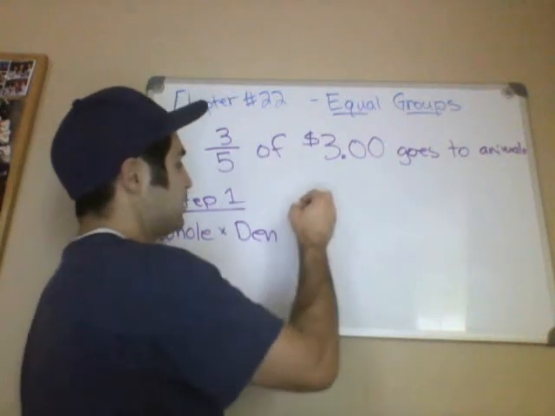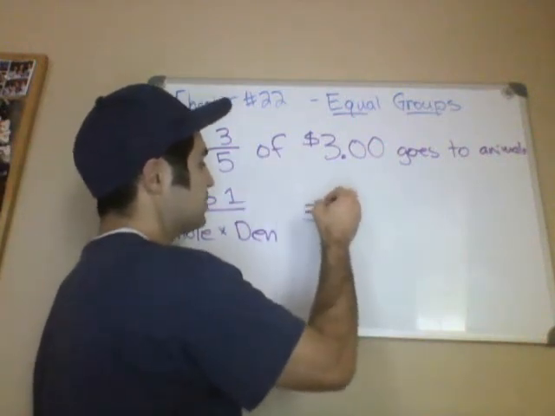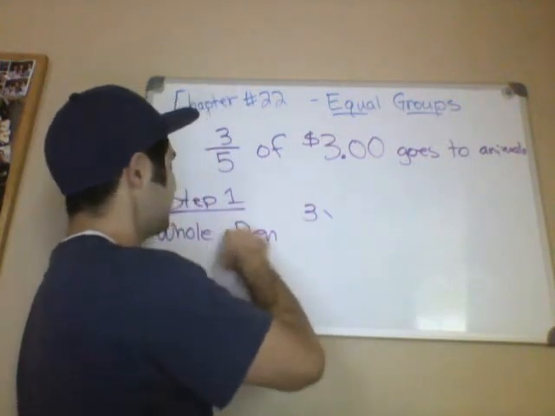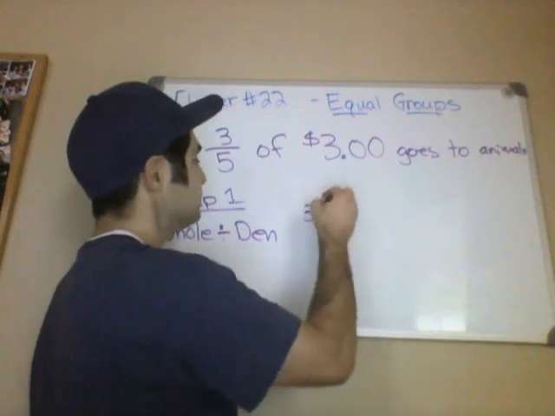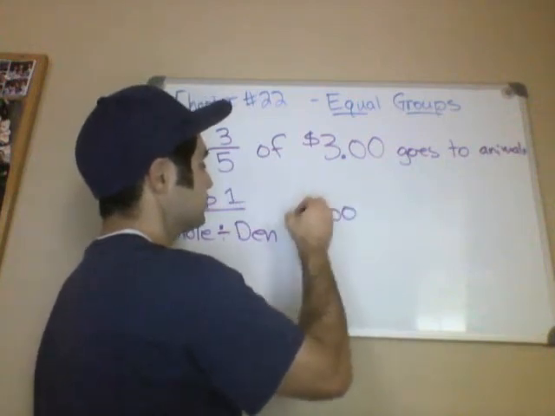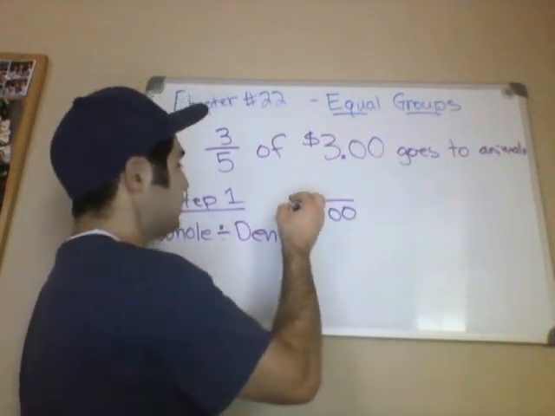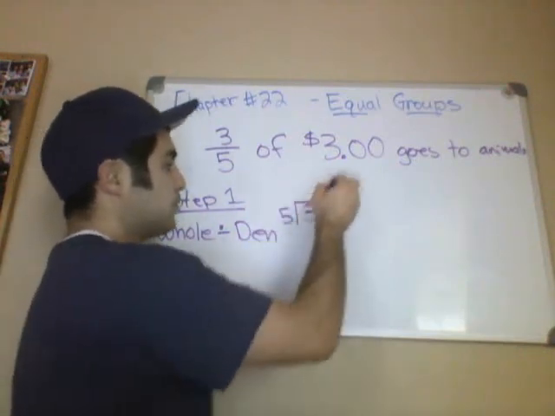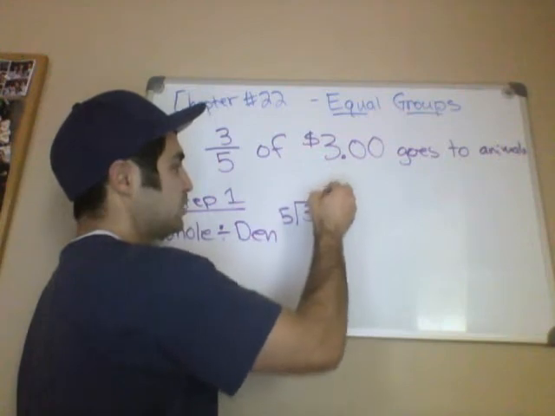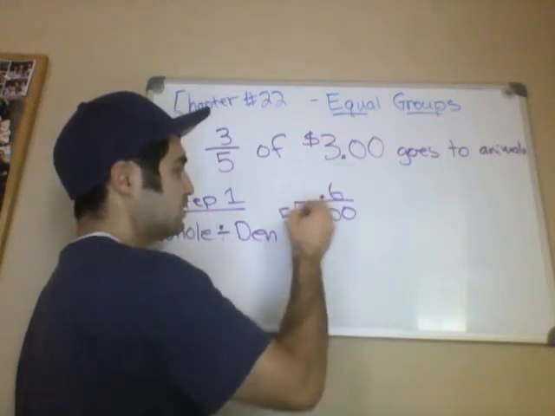So that's going to be $3 divided by the denominator, which is 5. So 5 will go into 30 6 times. Bring your decimal point straight up. 6 times 5 is 30.